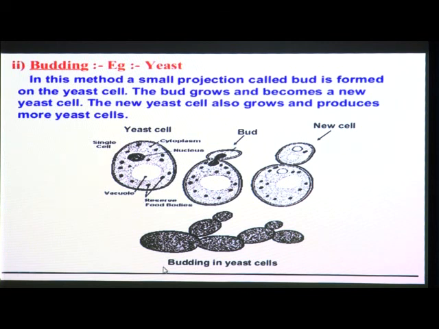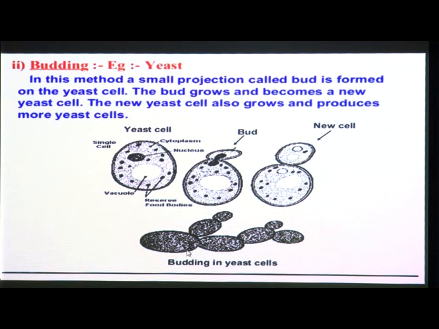So here it is shown how budding in a yeast cell occurs and how this type of organism can reproduce a new yeast cell. Here you can see a parent yeast cell.